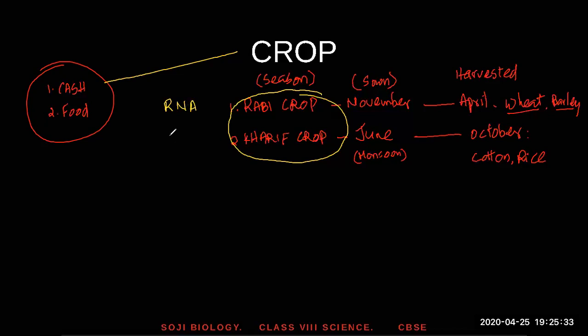Okay, the other one is KJO, Kharif crop, June, October. Sown in June and harvested in October. So that's another two classification. Okay, RNA and KJO. What's RNA stand for? Rabi crop, sown in November, harvested in April. Kharif crop, sown in June, harvested in October. Okay, this is another classification for the crop. Okay, right.